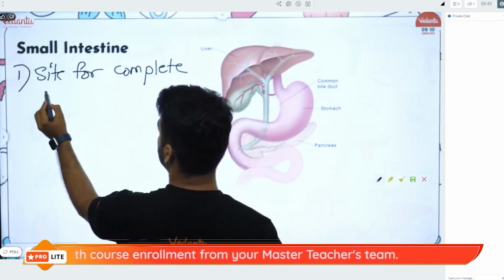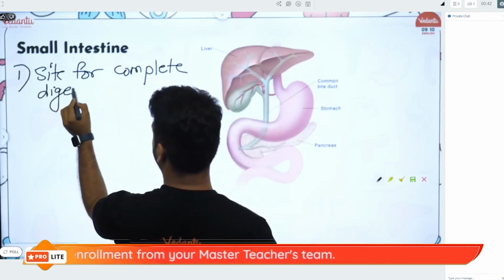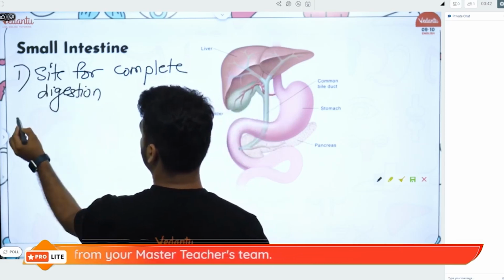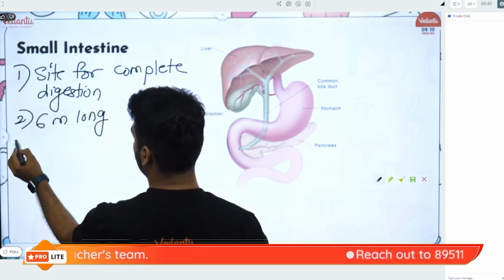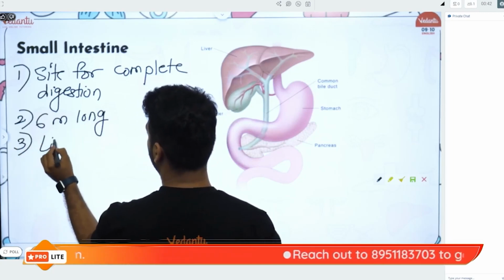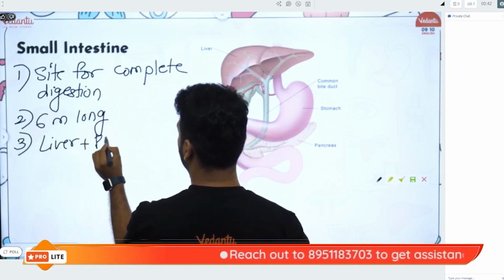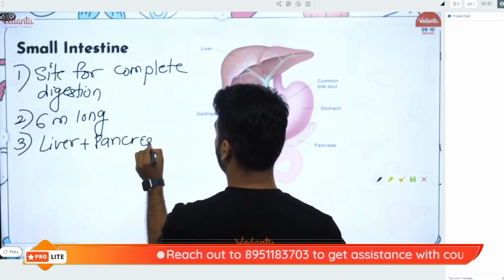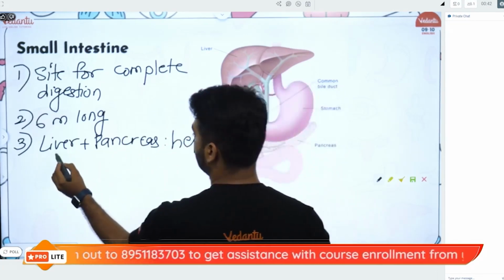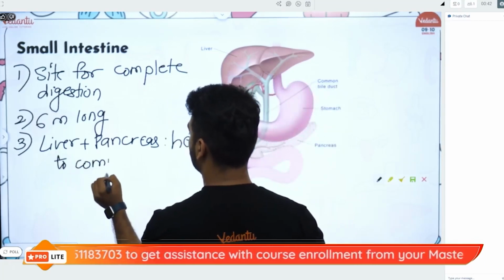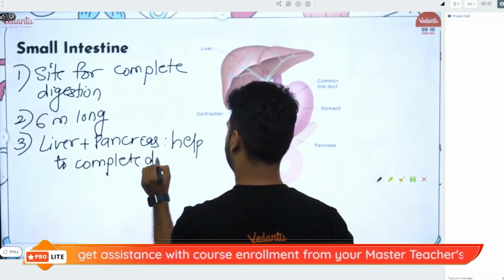The entire process of digestion completes here. It is 6 meters long. The liver plus pancreas help to complete digestion.